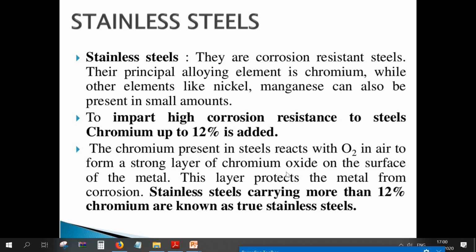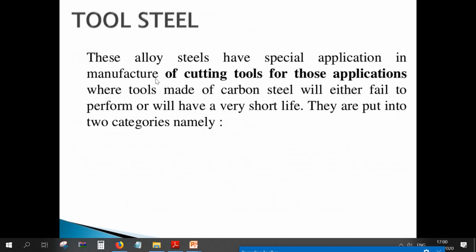This layer protects the metal from corrosion. Stainless steels carrying more than 12% chromium are known as true stainless steel. The higher the chromium, the higher the corrosion resistance.